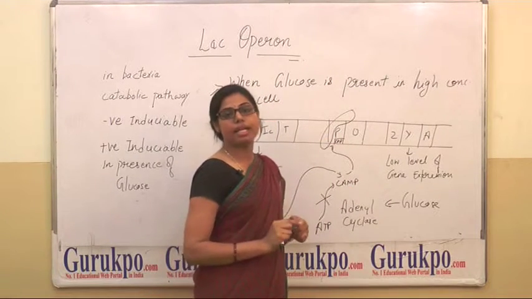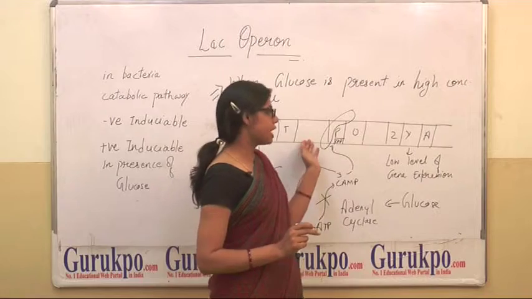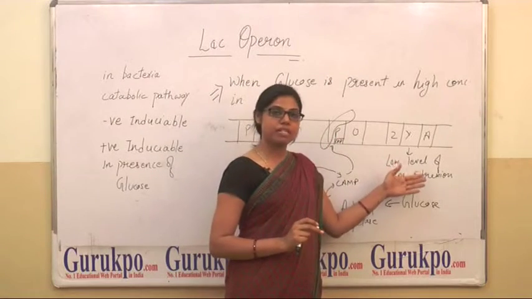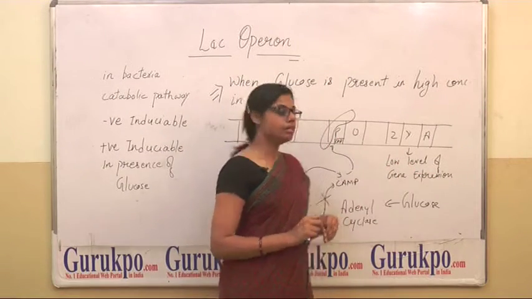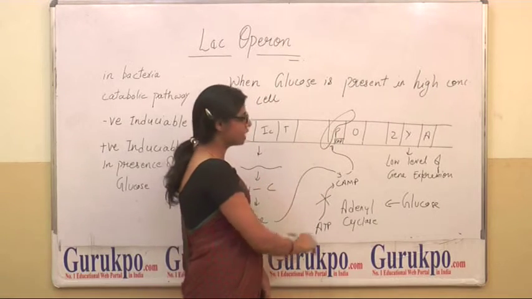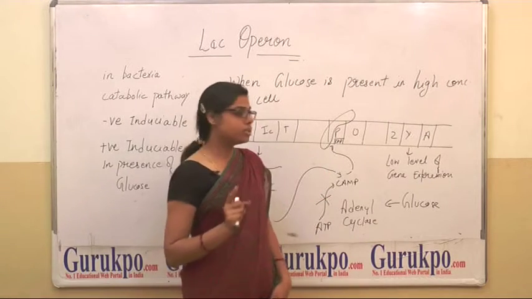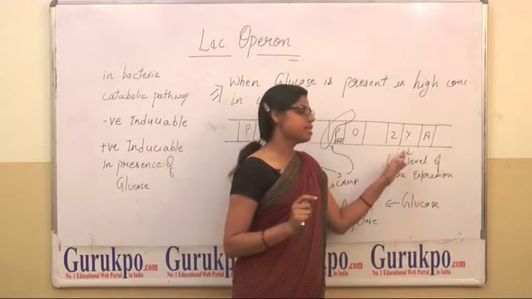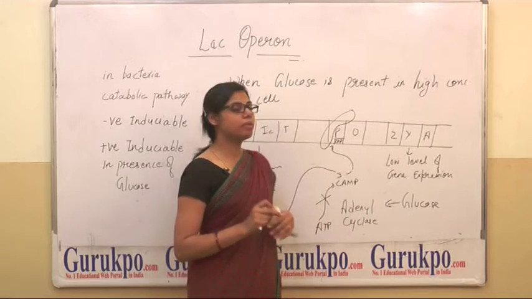There is a DNA polymerase which expresses the genes, but there is no active activator protein, so the gene expression is low. So what do you mean by this?